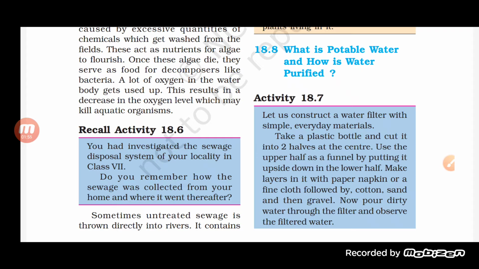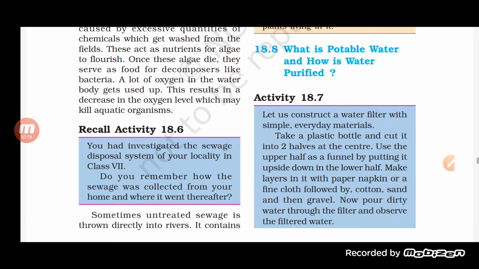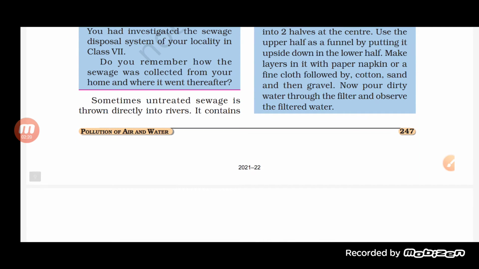Now when we pour the dirty water through the filter, we will find that the water coming through the cotton, then sand and then gravel is now filtered water. It means this water gets filtered by the layers present there. So this is one of the methods by which we can filter water.